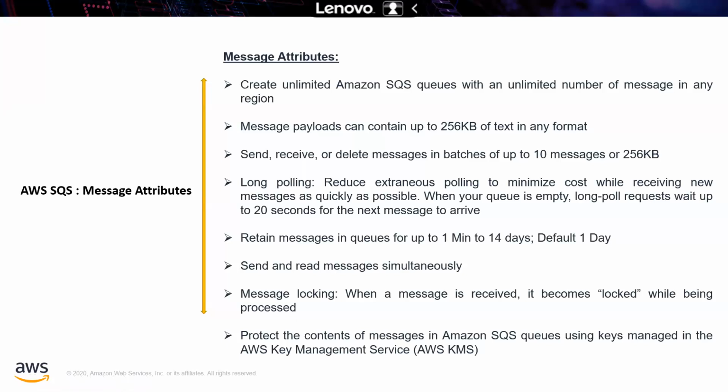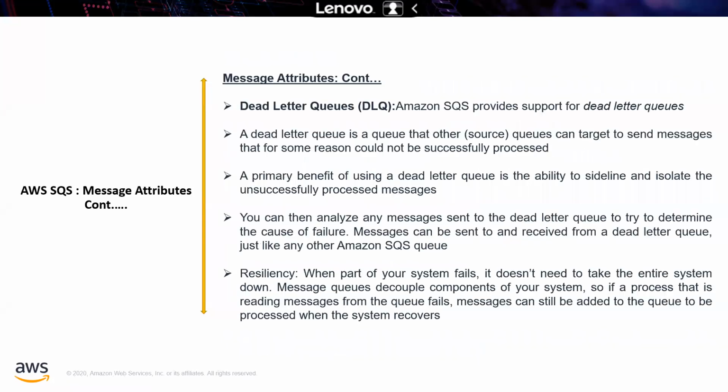And the message locking: when a message is received, it becomes locked while being processed. Protect the contents of a message in SQS queues using keys managed in the AWS Key Management Service. It's typically like other services. So these are the message attributes. You may get 1 or 2 questions from this slide. Okay. And if you have any questions, I will take them at the end.